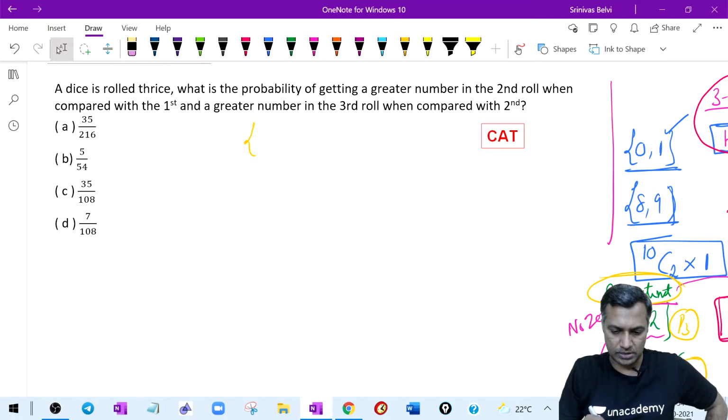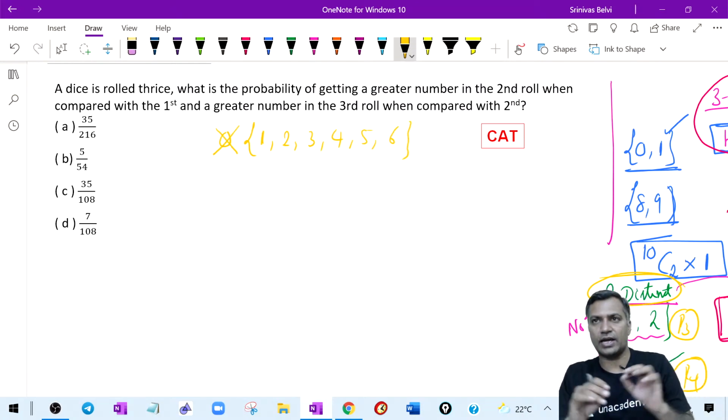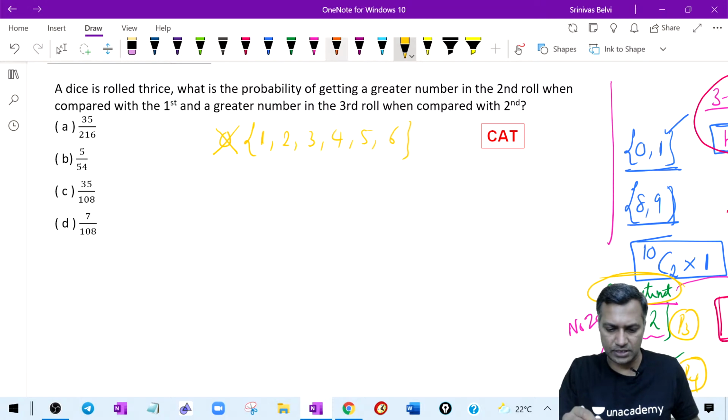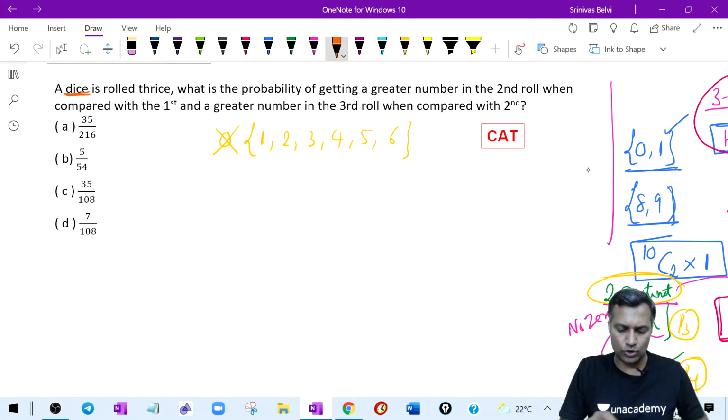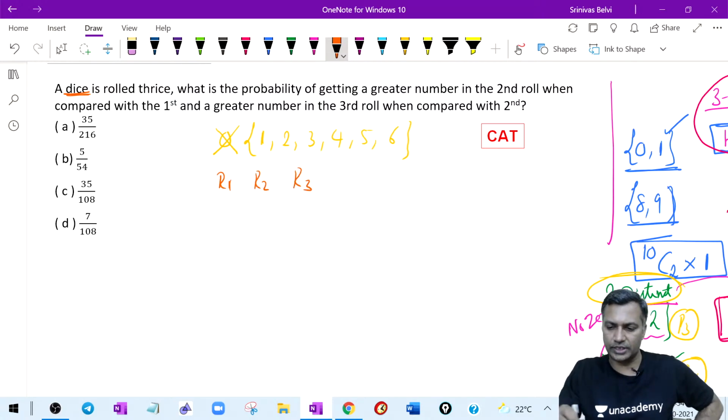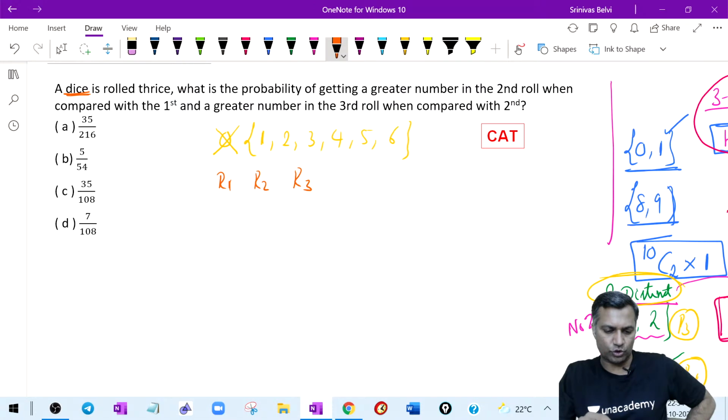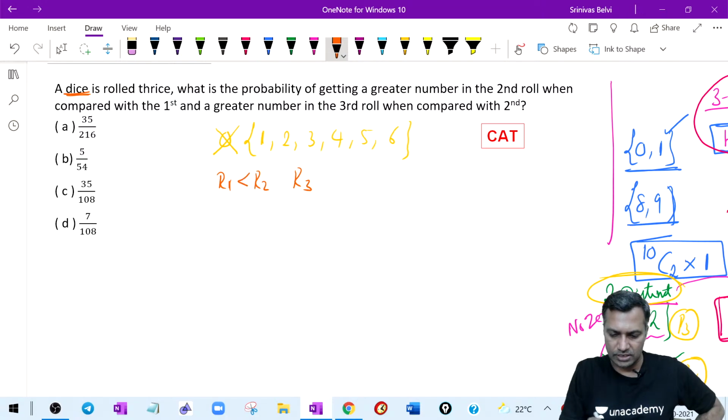Okay, what is the sample size? Just like 0, 1, 2, 3, here you have 1, 2, 3, 4, 5, 6. There is no 0 here, so there is no problem. All I have is 1, 2, 3, 4, 5, 6, because it's a dice. A dice is rolled 3 times. It rolled the first time, then the second time, then the third time. What is the author trying to say? The second roll should be greater than the first, and the third greater than the second. This is what I want.